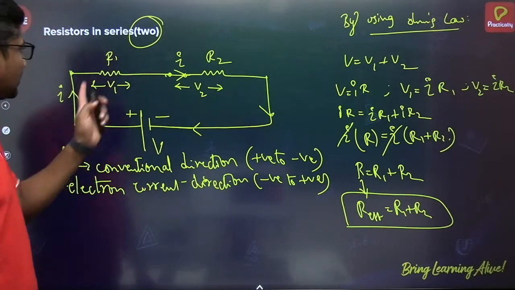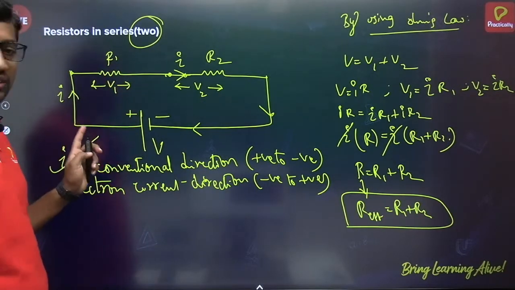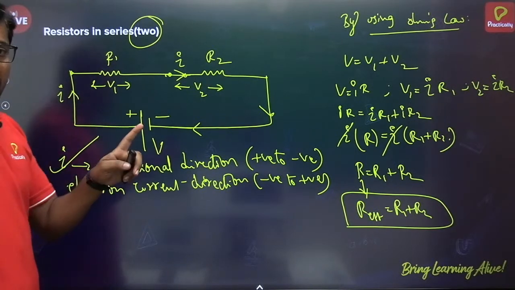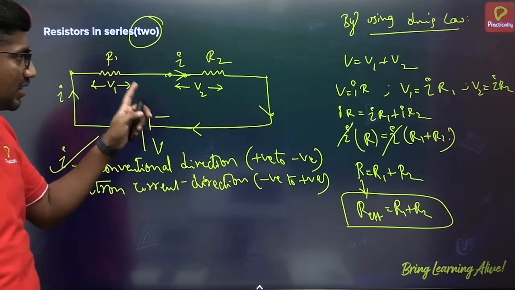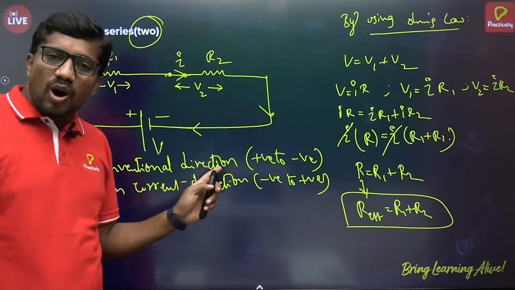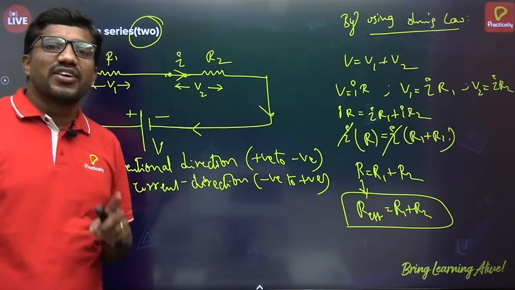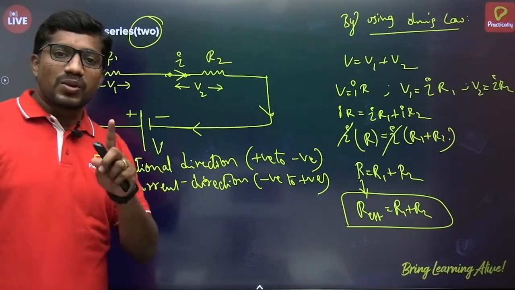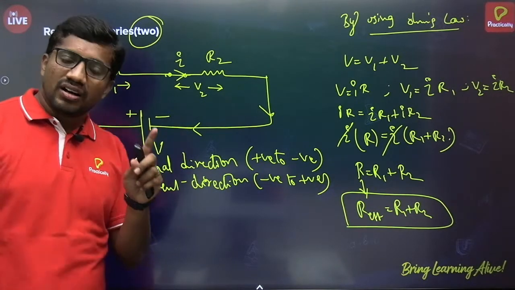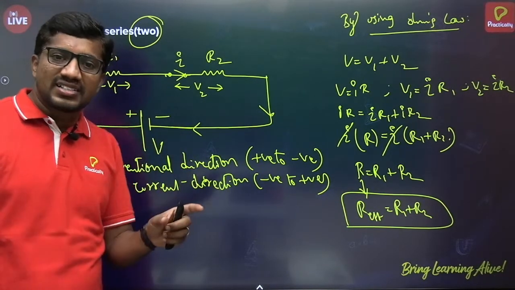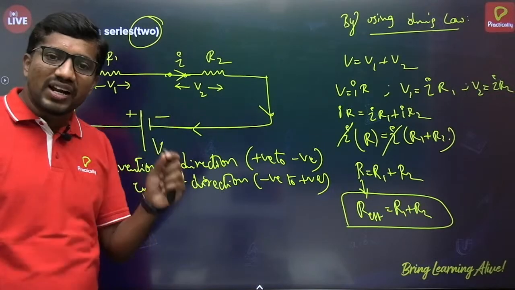All right, so this is for two resistors in series. One point that you must remember is, in series combination, current through each and every resistor remains the same, but the potential difference, the voltage drop, will exist based on the resistance of that resistor.